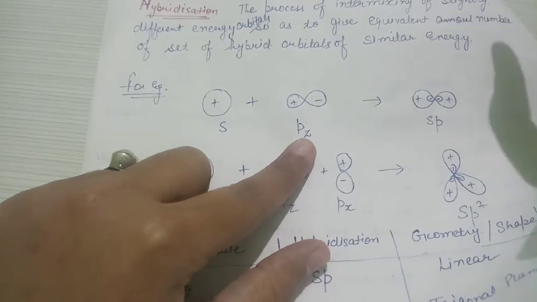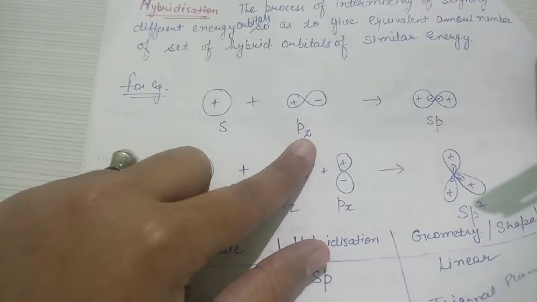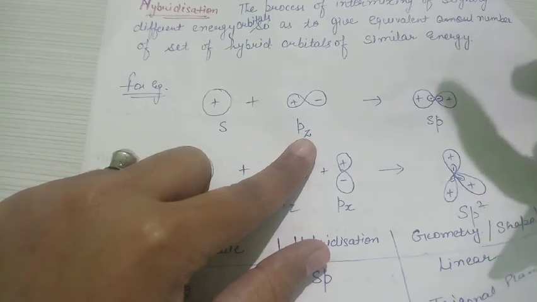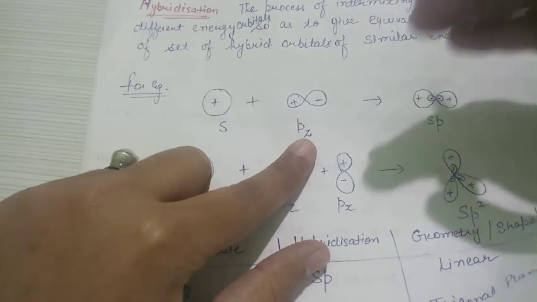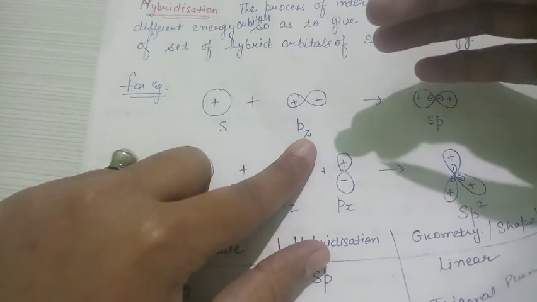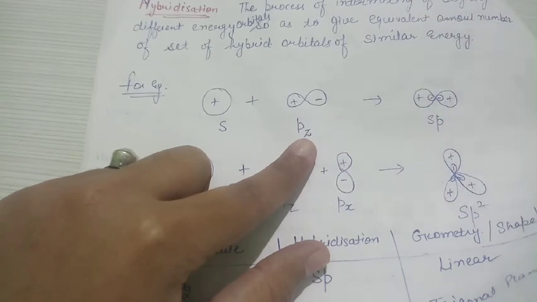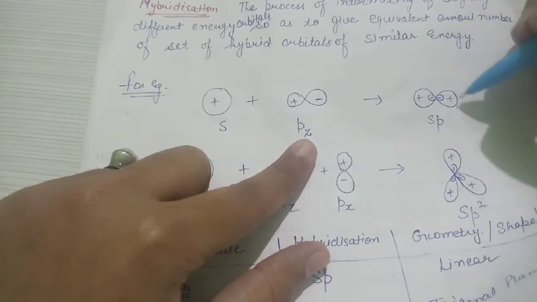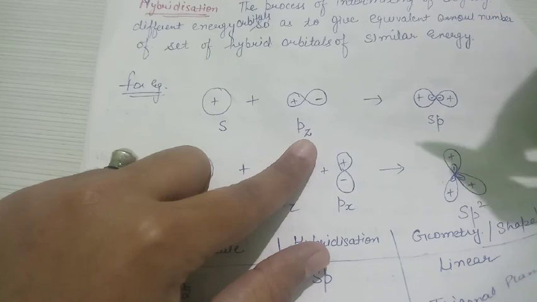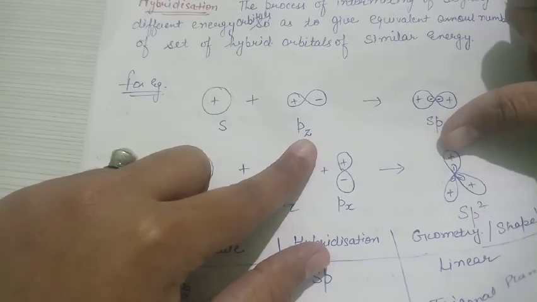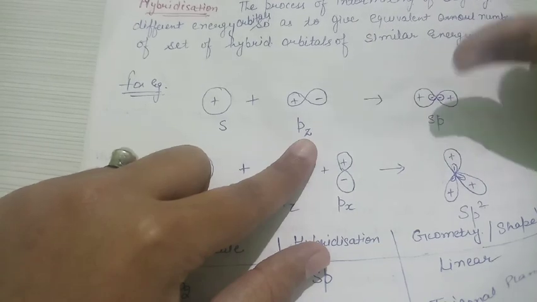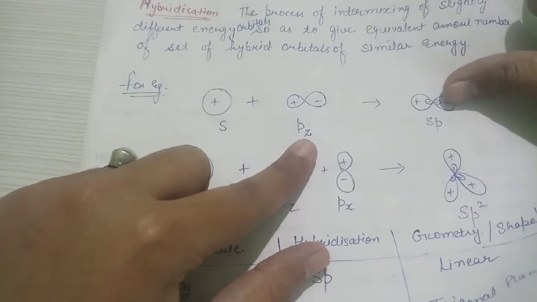After hybridization, each orbital has the same energy level, so you get a set of equivalent energy levels, like when you mix two atomic orbitals to get two orbitals of similar behavior. After hybridization you can't distinguish between s and p, because these sp hybrid orbitals have the characteristics of both s and p orbitals.